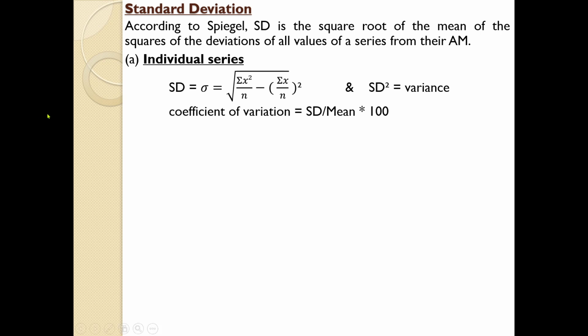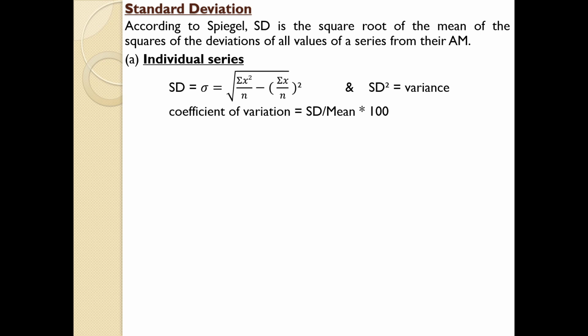And regarding coefficient of variation, this relative measure is used to identify the extent of variation or the extent of consistency. Coefficient of variation is usually used whenever there is a comparison between two sets of details.